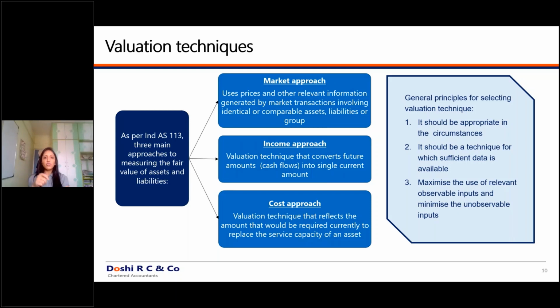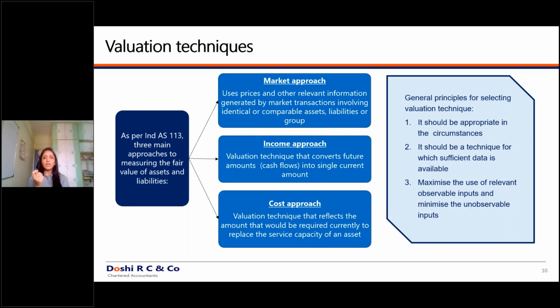Now, to give an example, if I'm valuing shares of a listed company, it is very simple in such a case. You will go to the market, you will identify what are the shares of the listed company, what is the fair value appearing on NSE or BSE. You will decide where the volume is higher. For example, if the volume is higher on NSE, then you will consider that market price as the price, because you have used the market approach for the purpose of such valuation. Very simple. The market approach is very simple.